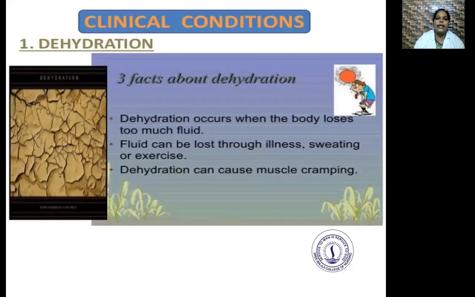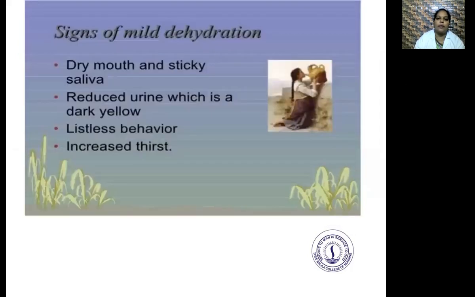Now we'll see the clinical conditions about dehydration. There are 3 facts about dehydration. Dehydration occurs when the body loses too much fluid. Fluid can be lost through illness, sweating, or exercise. Dehydration can cause muscle cramping.